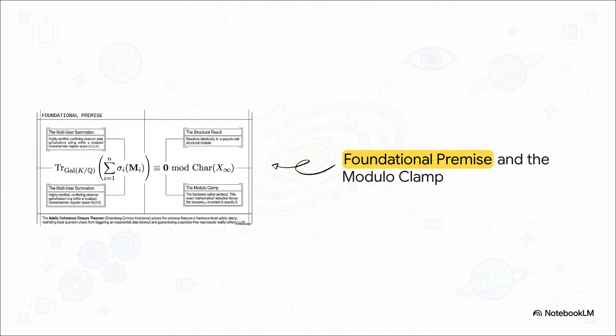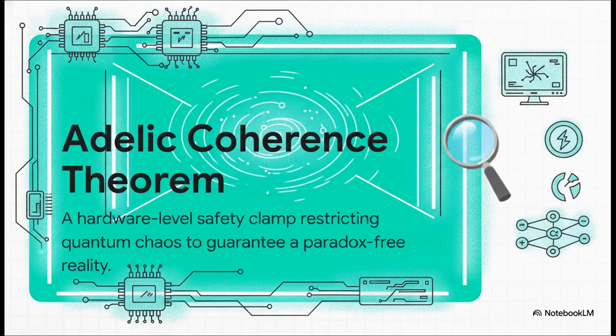But now look at the right side. It equals 0 modulo the characteristic of the system. That is the modulo clamp. The universe is mathematically forcing all of those conflicting observer states to 0, actively canceling out structural paradoxes before they even happen.